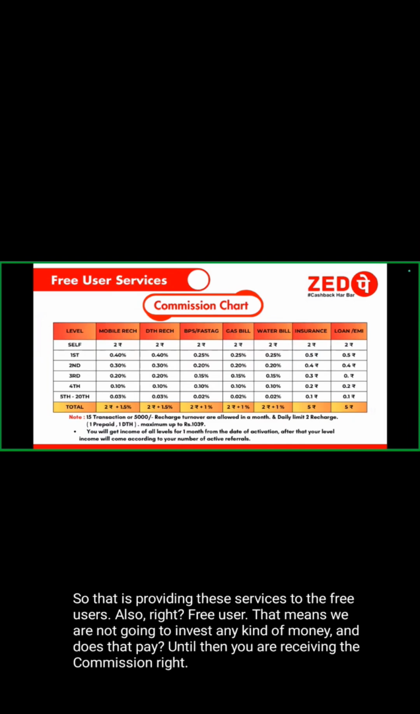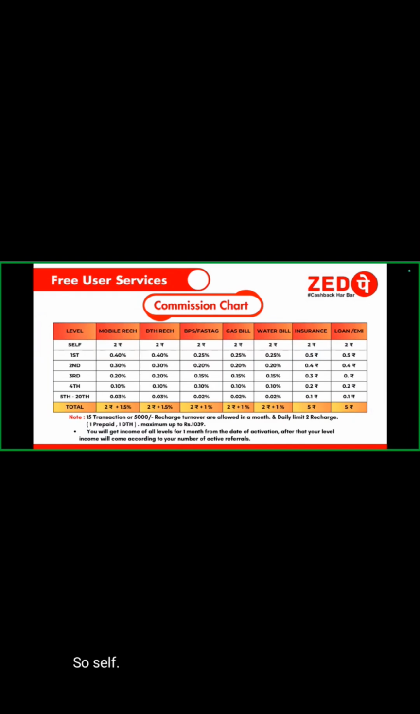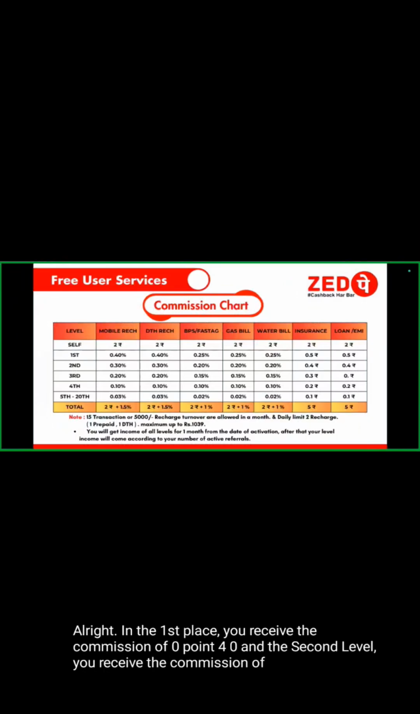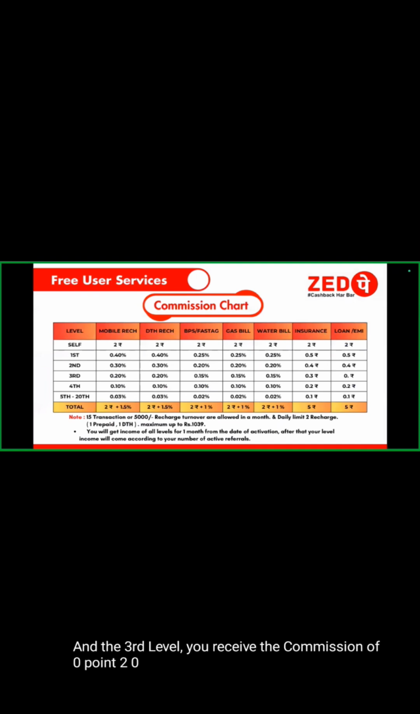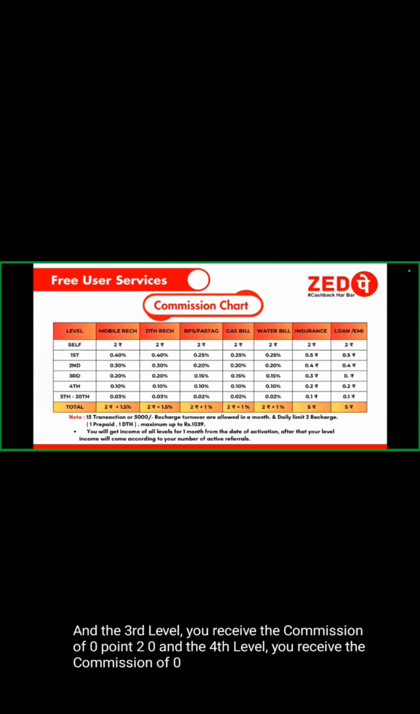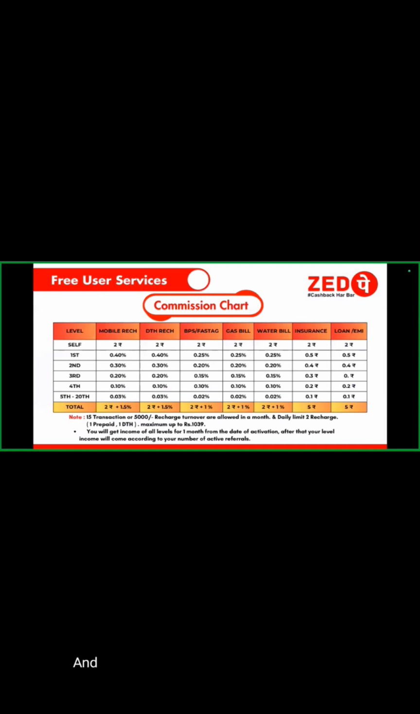So self level mobile recharge. After a mobile recharge, you receive 2 rupees, right? In the first level, you receive a commission of 0.42%. In the second level, 0.30%. In the third level, 0.20%. In the fourth level, 0.10%. And from the fifth to 20th level, you receive a commission of 0.03%, right? So the total commission received by the free user is 2 rupees along with a commission of 1.5%.